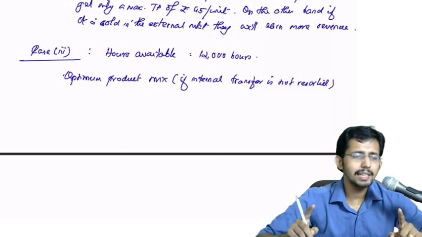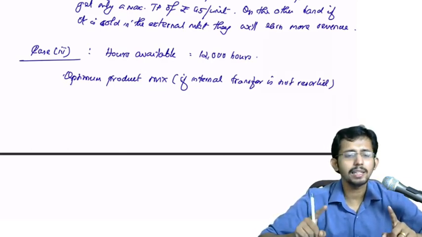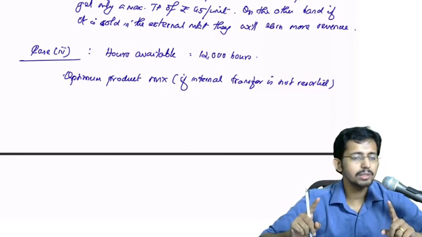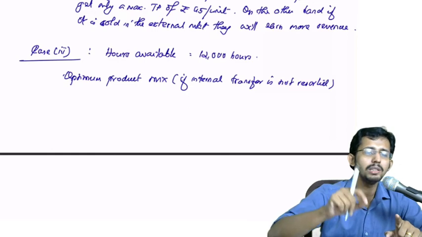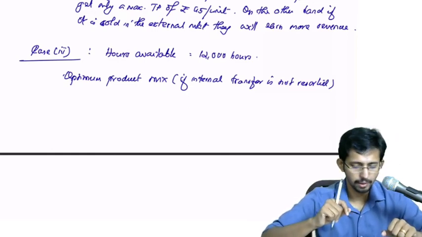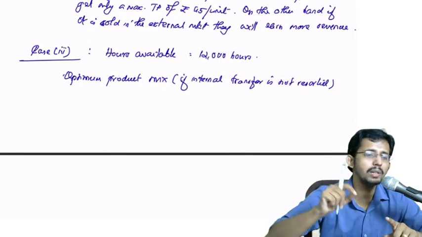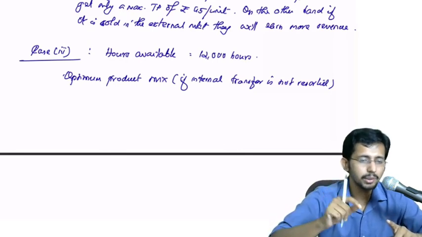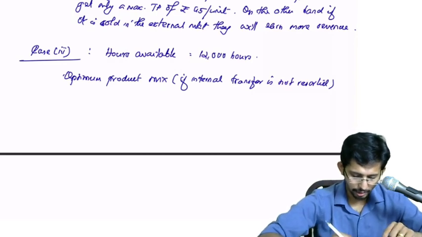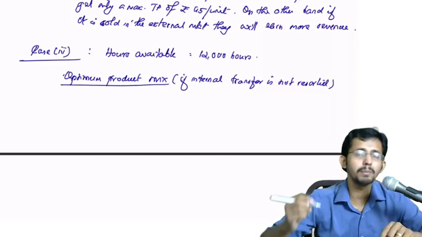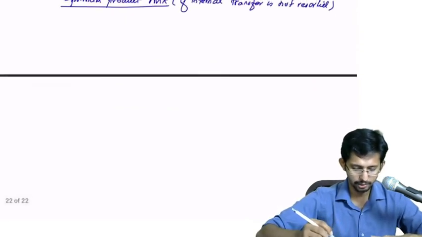If external sales is only done, that means if internal transfer is not resorted, you will have to see how many hours is required. Okay. If internal transfer is not done, how many labor hours are required for meeting the external sales? Okay. How can you do that? If you can find out the optimum by computing the optimum product mix. Okay. We will compute the optimum product mix now.